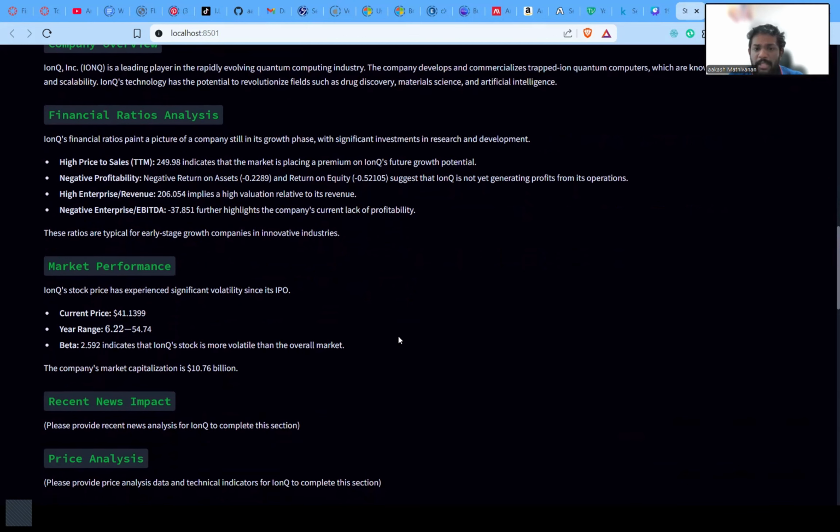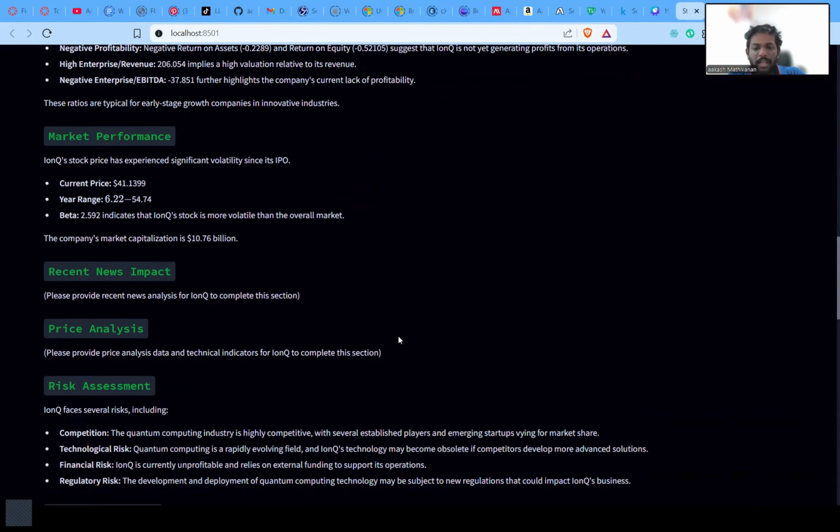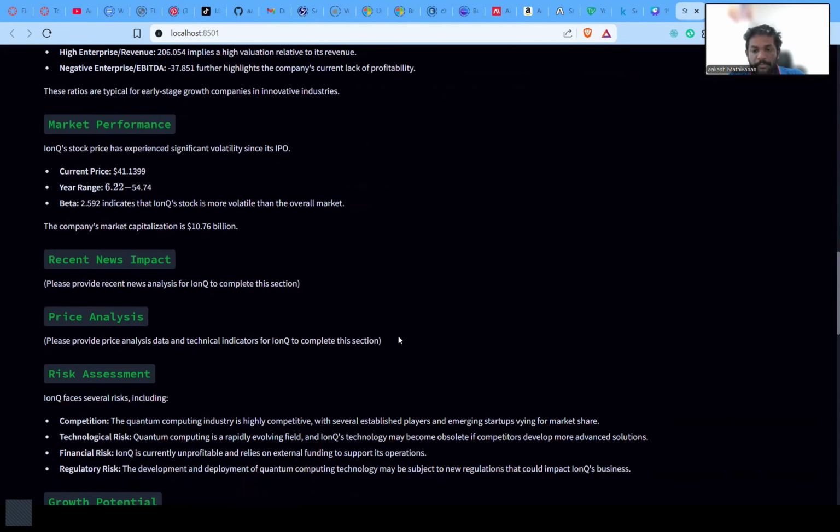The market performance shows the current price, the year range, and beta. A beta of 2.592 indicates the stock is more volatile than the overall market, aligning with tech sector trends. The analyst recommendation gives us a buy. It indicates optimism about future prospects, contrasting with the hold recommendation, possibly due to short-term risk.